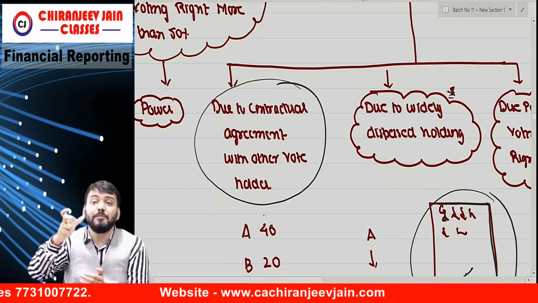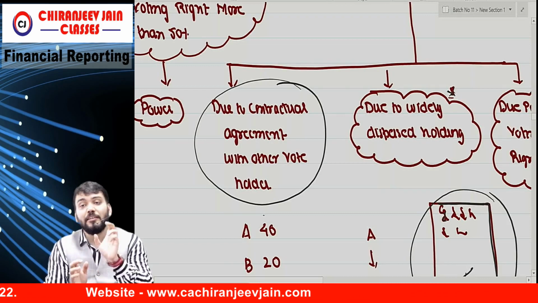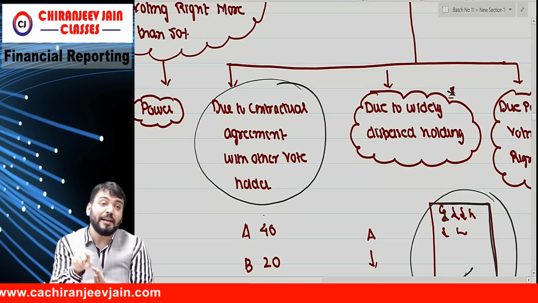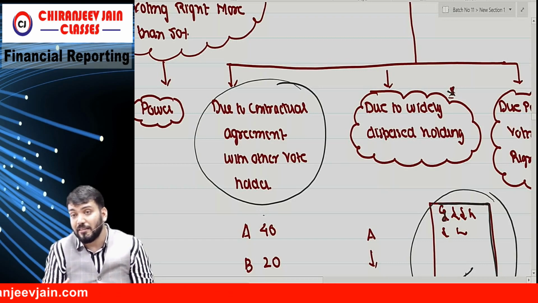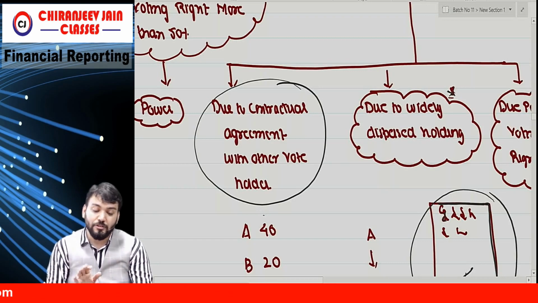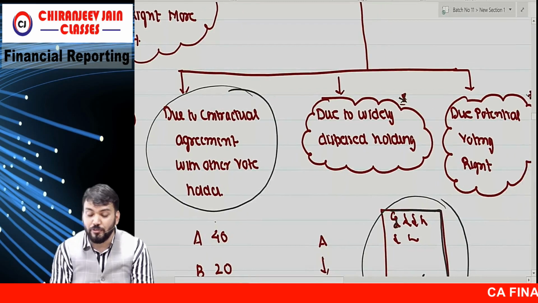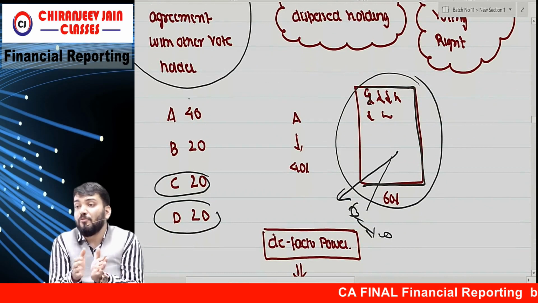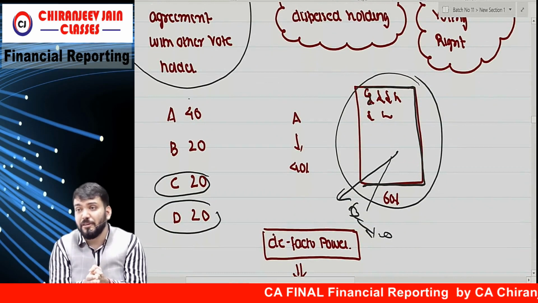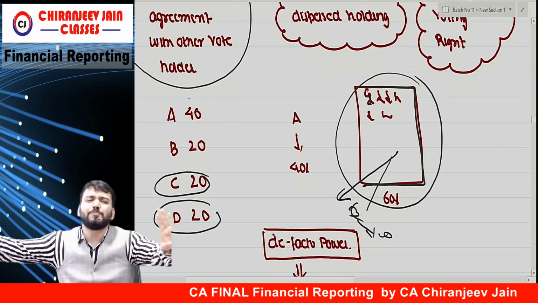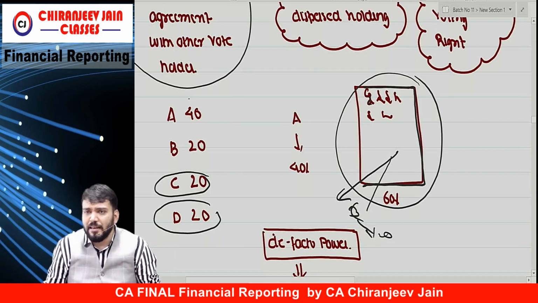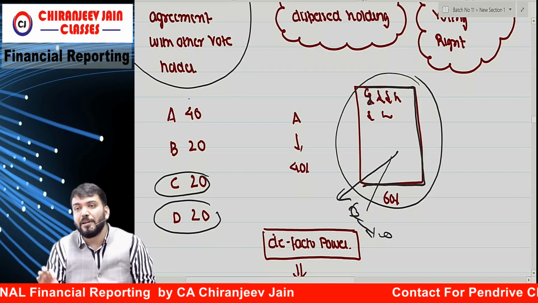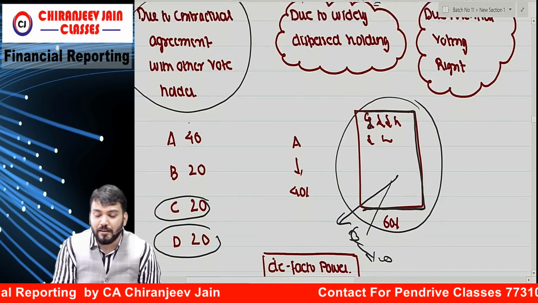A, B, C, D. A and B have made a contractual agreement that A will exercise the right, A will use the voting right. So with this contractual agreement with other vote holder, the right can be exercised. We can also get power due to widely dispersed holding. That example also I have given. One person is holding 40% shares, others are widely dispersed, public at large, and they will never come and participate in the AGM. Even though I am holding 40%, it gives a practical ability to exercise the right, correct?